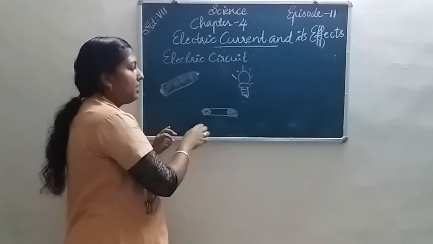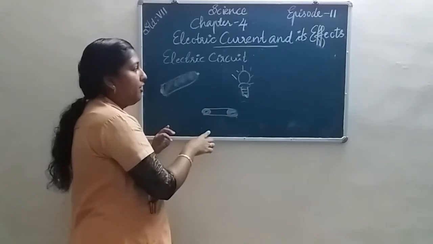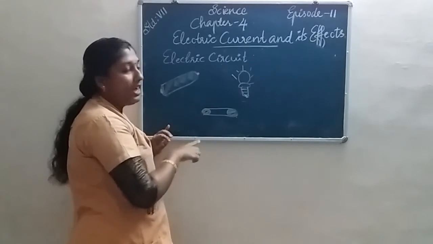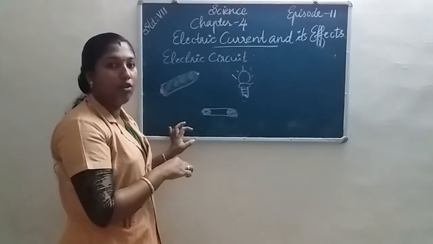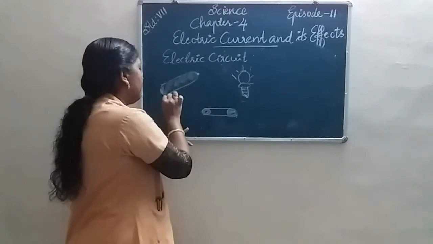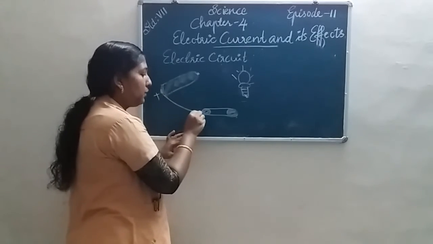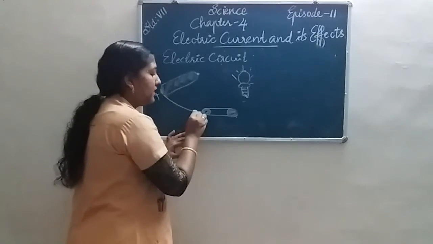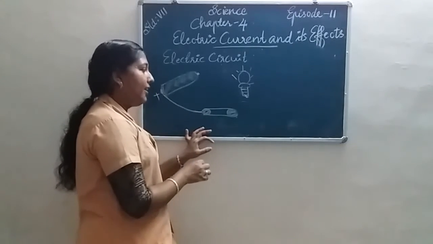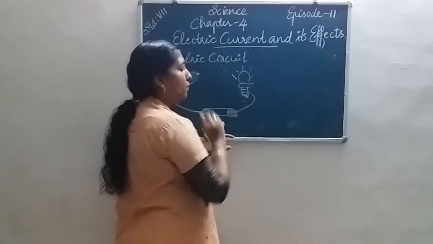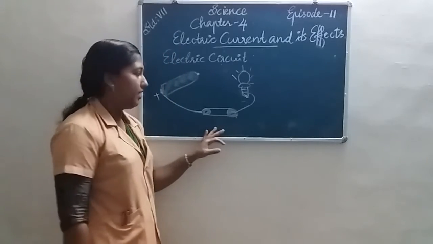It is not a circuit yet. The components are present. Then we connect these components with a wire, with a copper wire or with a cable. The positive terminal of the cell is connected to one side of the switch, and the other side of the switch is connected to one side of the bulb holder.